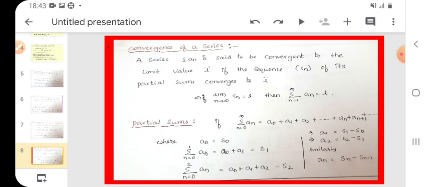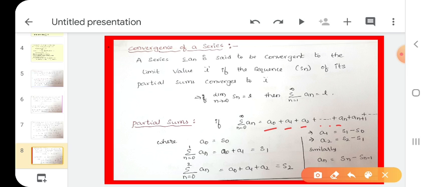If summation an, where n equals 0 to infinity, first I write n equals 0. What do we get? A0. Next, n equals 1, a1, a2, a3 and so on, an plus 1 and so on, up to infinity terms.